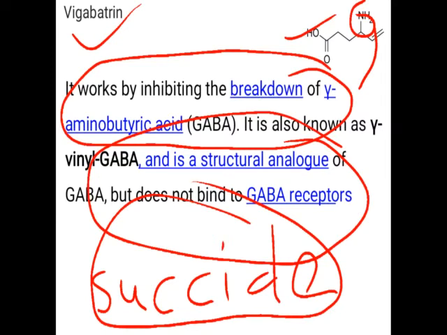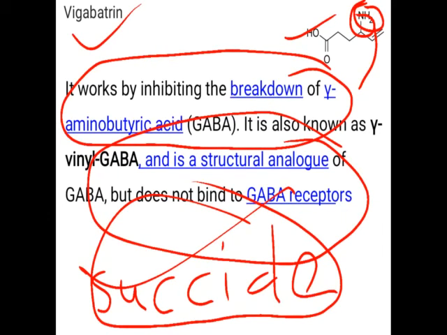So it is called an inhibitor of transaminase, but it does not actually inhibit the transaminase. Instead of inhibiting transaminase, it itself undergoes the transamination reaction, and the amine group from vigabatrin is transferred to the oxoglutarate. Okay, so it is called a suicide inhibitor. That means it saves GABA and itself gets metabolized there. That's why it is called the suicide inhibitor.